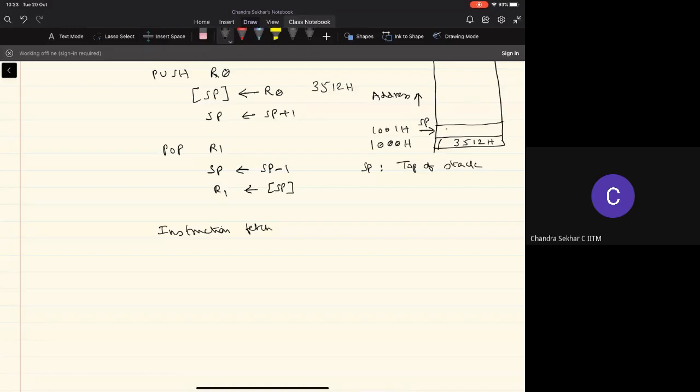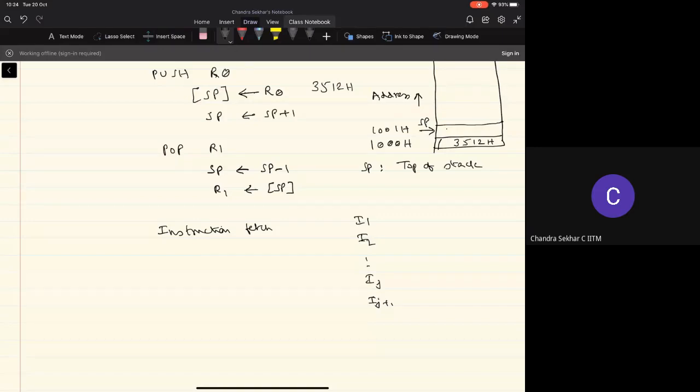Where are we interested in this instruction fetch? I have typically a sequence of instructions, I1, I2, so on, whatever those instructions are. Let us say Ij, then Ij plus 1, and so on. So basically, in the execution of the program, which is represented by the sequence of these instructions, we have to fetch each of the instructions and then execute that instruction.